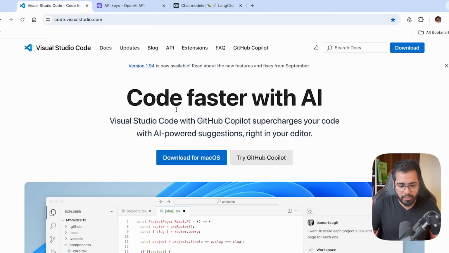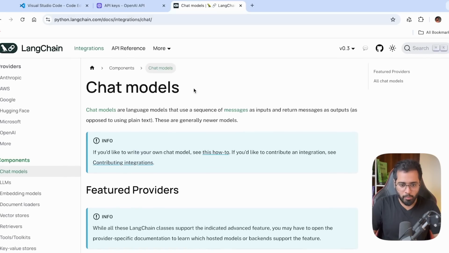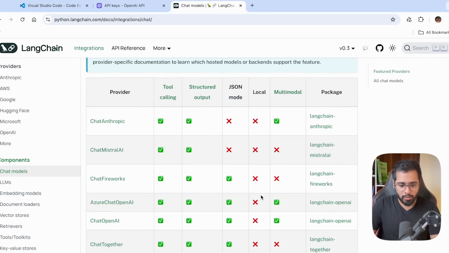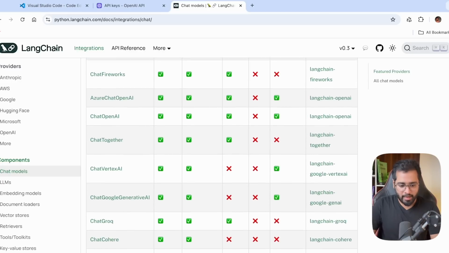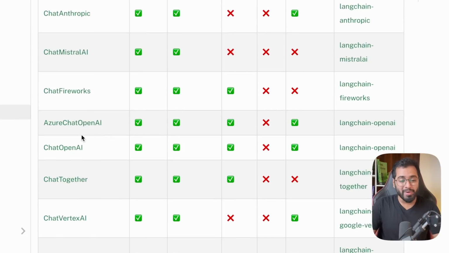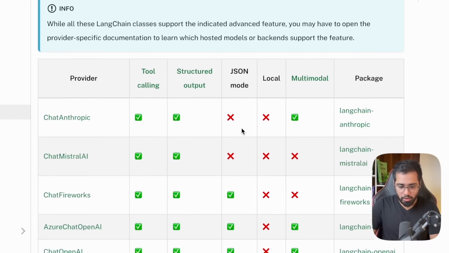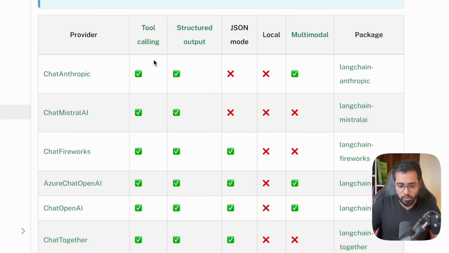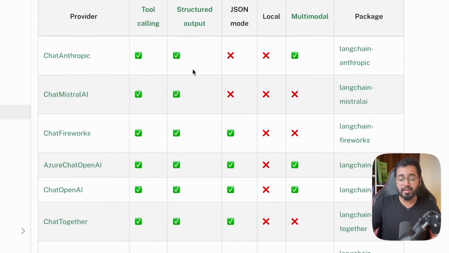If I go to the official documentation in LangChain on chat models, you can see that there are different models right here. There is a LangChain chat model for the Anthropic LLM. There is another one for Mistral right here. And since we are going to be communicating with OpenAI's LLMs in this course, this is the models class that we will be using, and this is the package that we will have to install. You can also see what each and every single model is capable of. We can also use tools using these models. Tools we will talk about in the later part of this course. And then we have the structured output as well, and whether the models support JSON outputs or not.